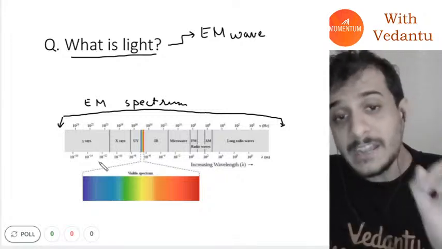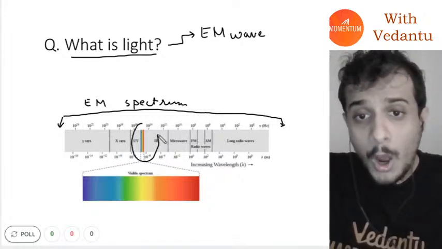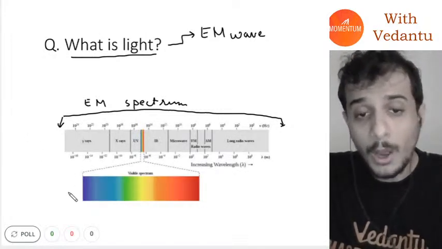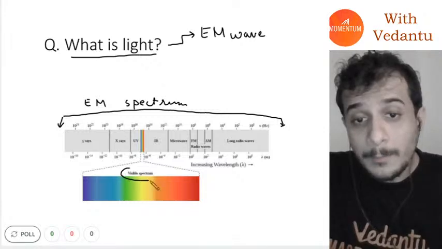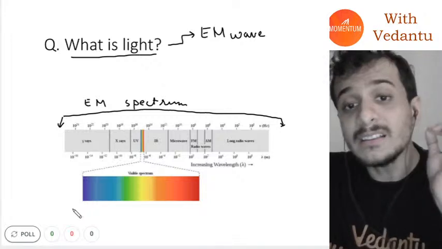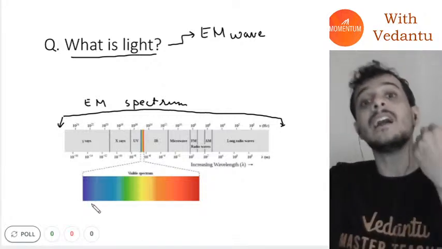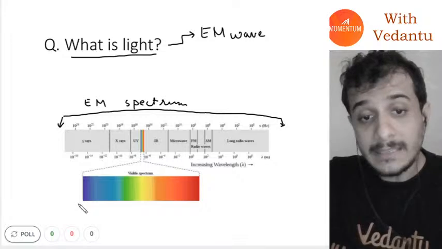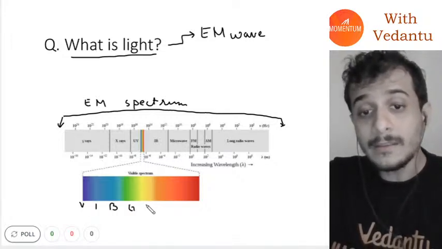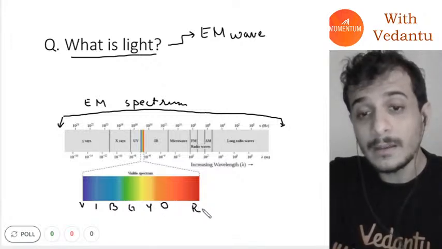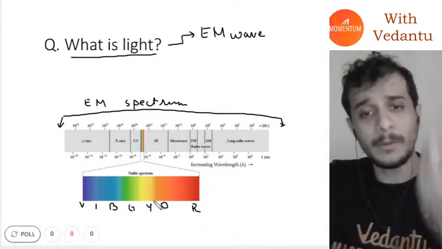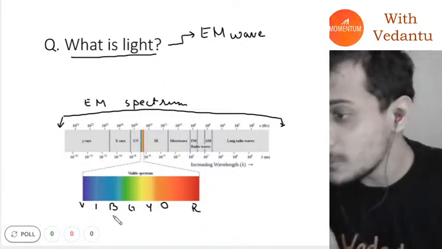Now in this entire electromagnetic spectrum, there's a small band here, guys, which is called the visible spectrum. These are the wavelengths and frequencies that our eyes are able to detect. These have overall 7 different colors. I think everybody knows what the 7 different colors are. Yes, what are the 7 different colors? The 7 colors are VIBGYOR: violet, indigo, blue, green, yellow, orange, and red. I hope everybody understood, right? Everybody knows this.